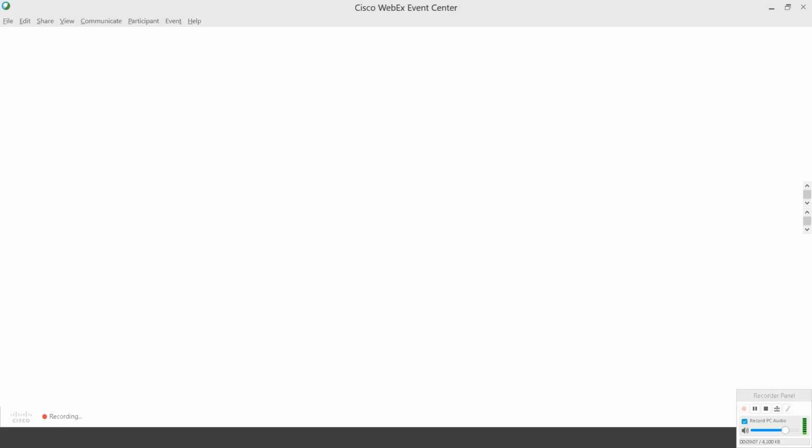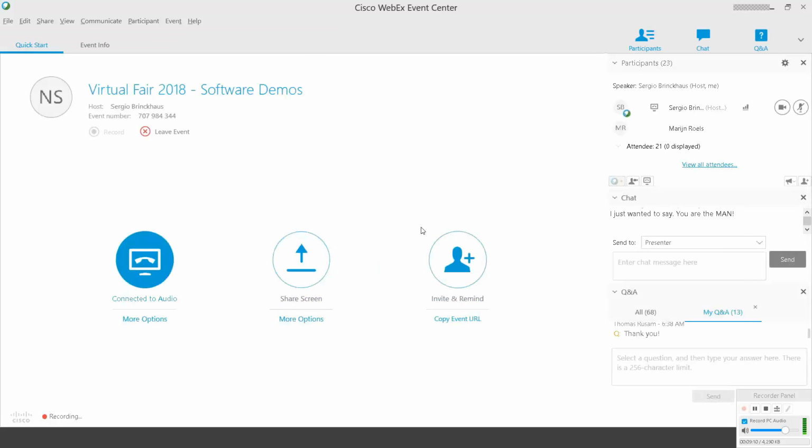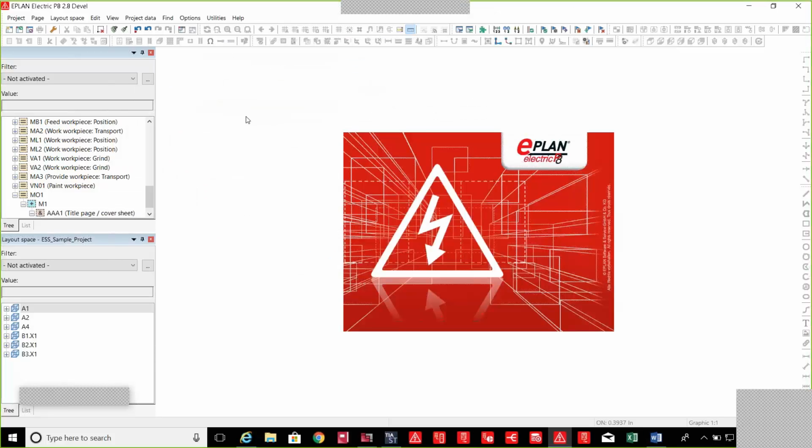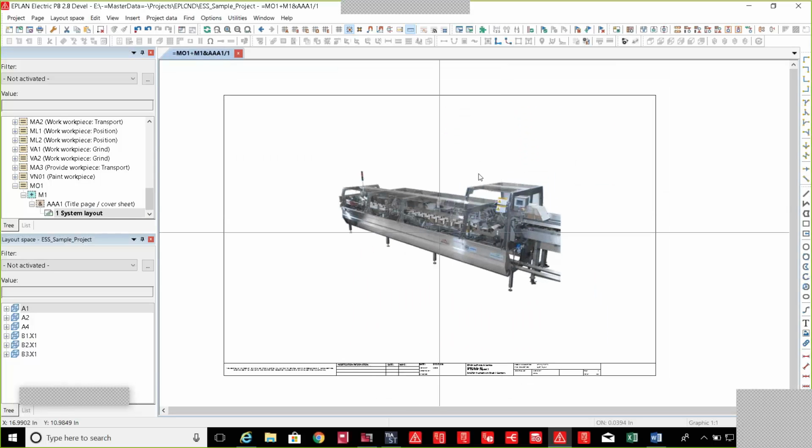All right, so let me go into my environment, share my screen here, and just close that up. So I do have a Eplan project open. And I'll be going into the design phases of my project. As you can see here, I'll open up a schematic sheet. It's a graphical page. And to this graphical page, I've associated some planning or some pre-planning properties,